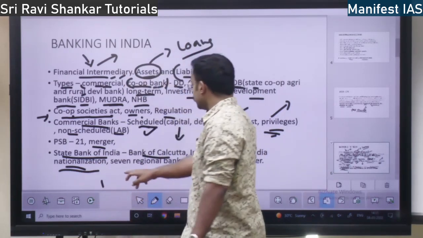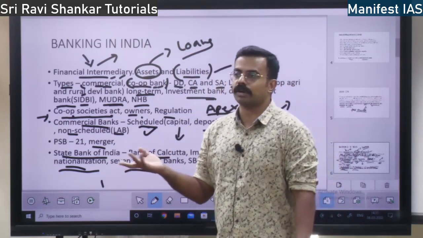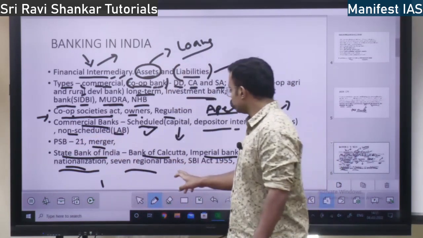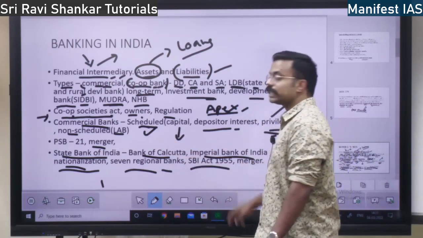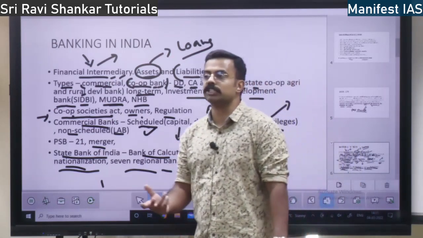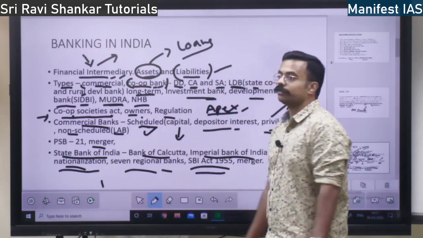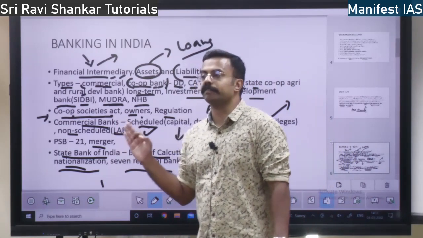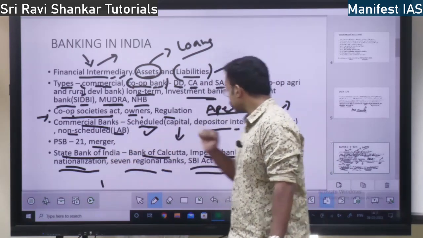Then there are 7 regional banks. I told you, State Bank of Mysore, Travancore, Bikaner, Baroda, all those banks. So all those banks were merged in 2017. So State Bank of India functions under a statutory act. I told you statutory means law. So it has a law backing, that is the SBI Act of 1955. There is State Bank of India Act 1955, according to which State Bank of India functions. So these are the facts.